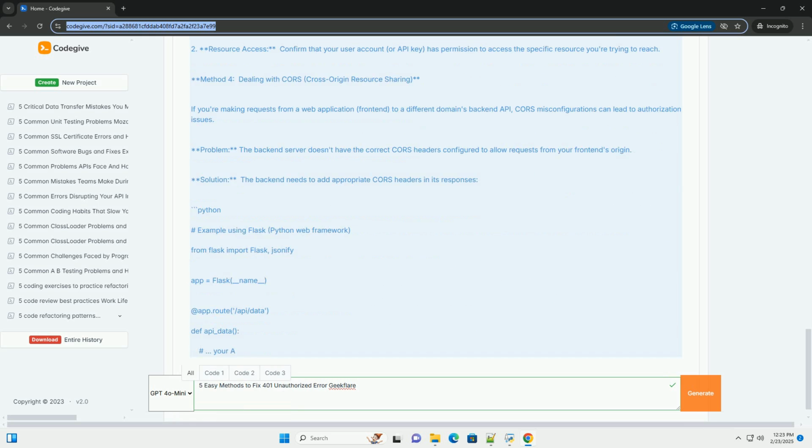By systematically investigating these 5 common areas, you should be able to diagnose and resolve most 401 unauthorized errors in your applications. Remember to always consult the API's documentation for specific authentication requirements and best practices.